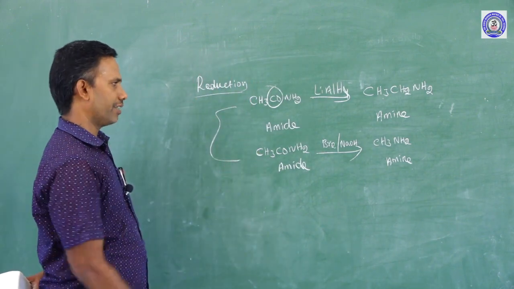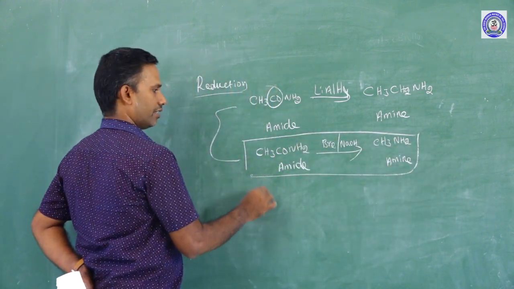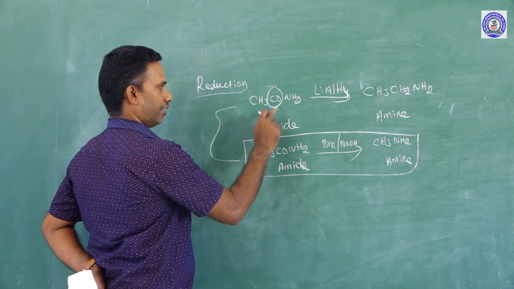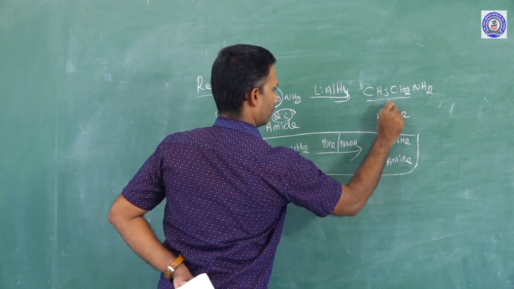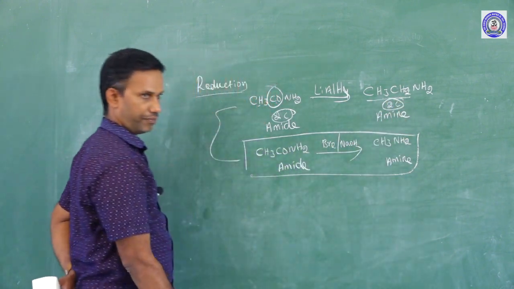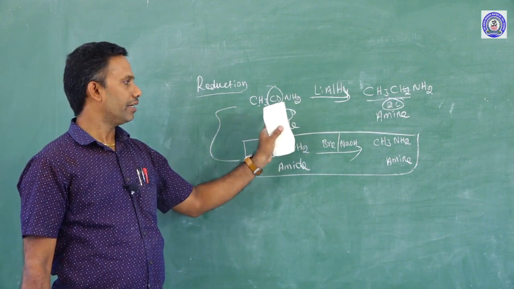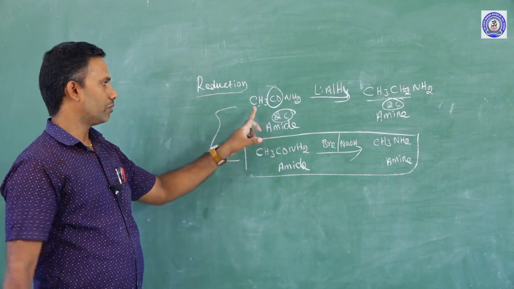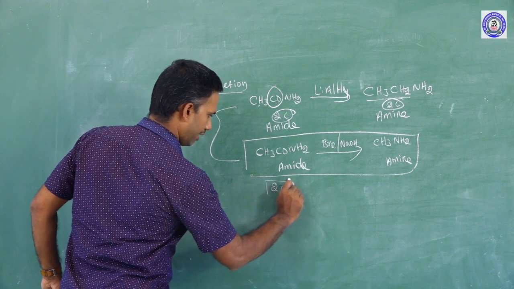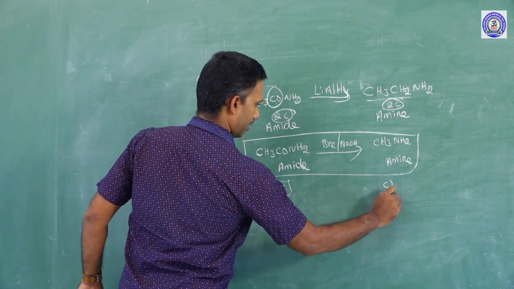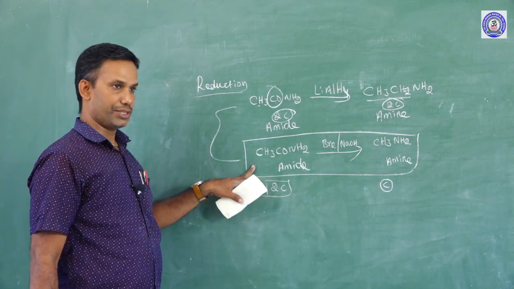Both are reduction only, we can simply say reduction, but the difference is that this is a degradation process. Here it is not degraded, only 2 carbons, and in the product also 2 carbons. The number of carbons remains the same in both reactant and product. Whereas here there are 2 carbons on the reactant side, but on the product side only 1 carbon. Here 1 carbon is degraded. That's why it is Hofmann degradation.